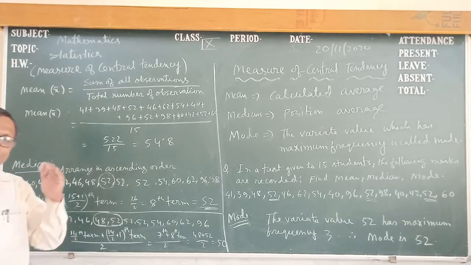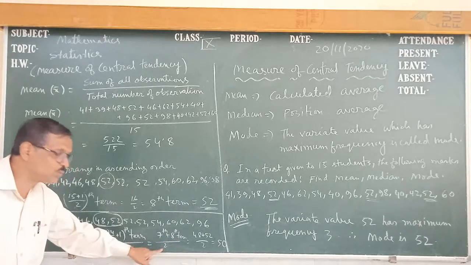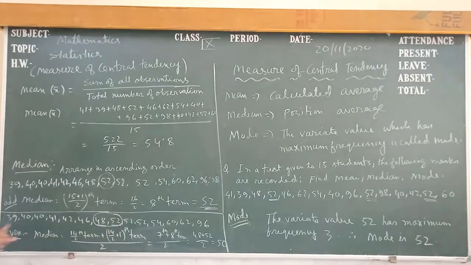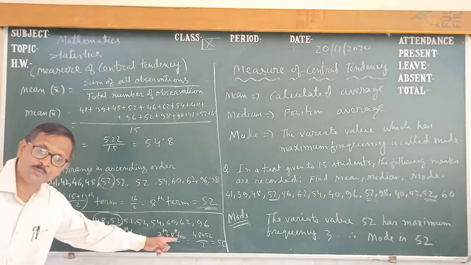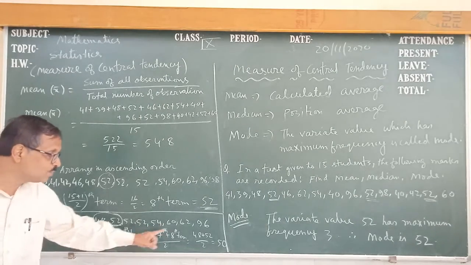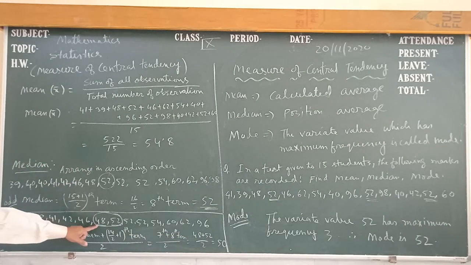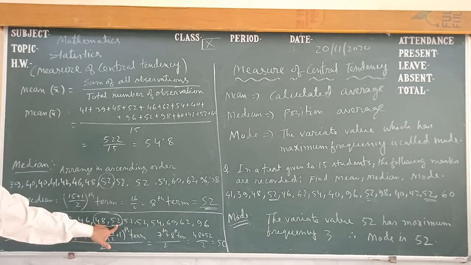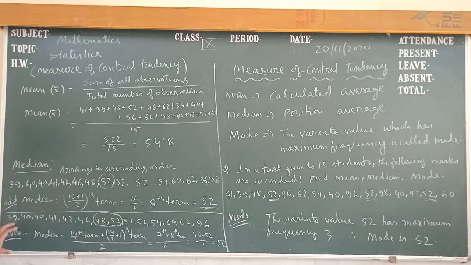Then what are we doing? We are dividing the total number of terms by 2. 14 terms, so 14 upon 2 is 7, and the next one is 8. So the 7th term plus the 8th term upon 2 is the median. The 14 upon 2th term is the 7th term, and 14 upon 2 plus 1 is the 8th term. So it is the 7th term plus the 8th term upon 2, not 15 upon 2. We write the value of the 7th term and the value of the 8th term, then divide by 2. The 7th term value is 48, the 8th term value is 52, then 48 plus 52 upon 2 is equal to 50. This is for the even number.